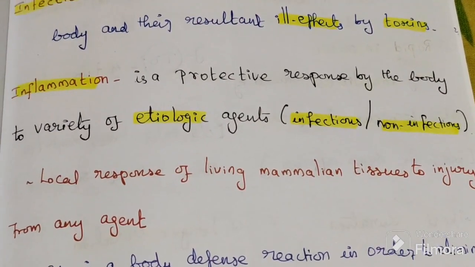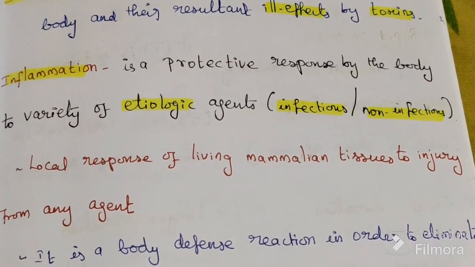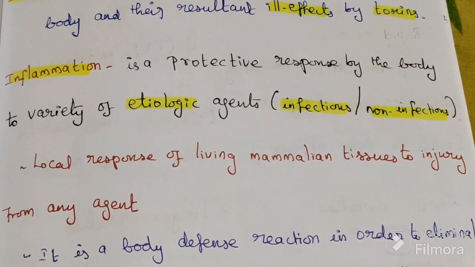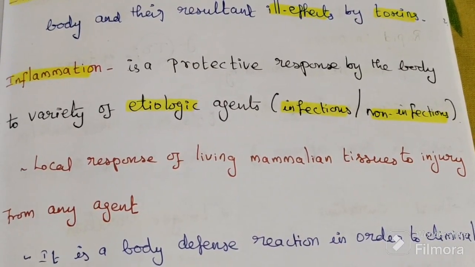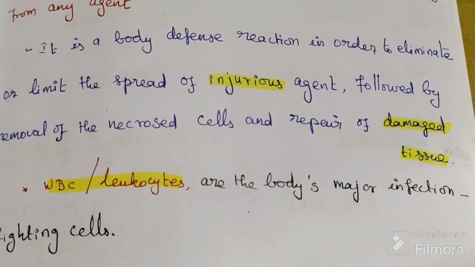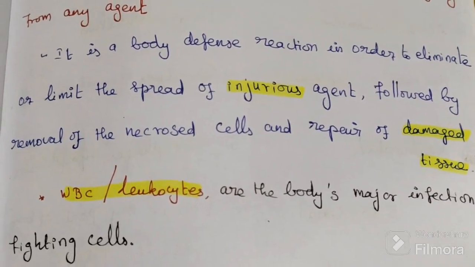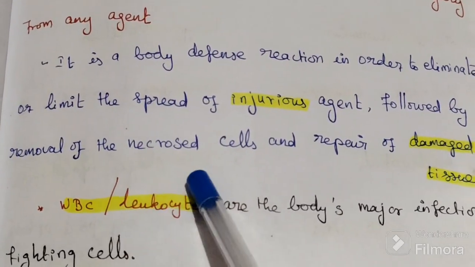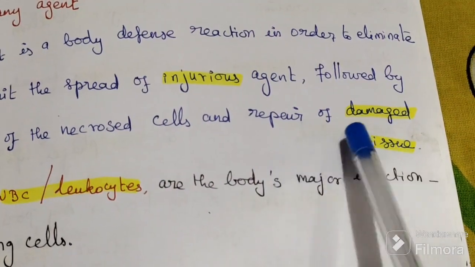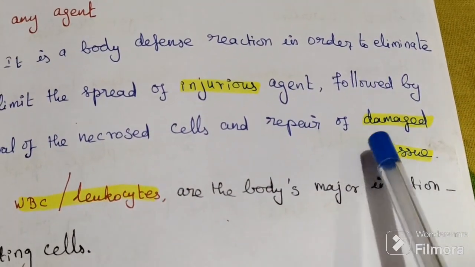It is a body defense mechanism in order to eliminate or limit the spread of the injurious agent, followed by removal of necrosed cells and repair of damaged tissue.